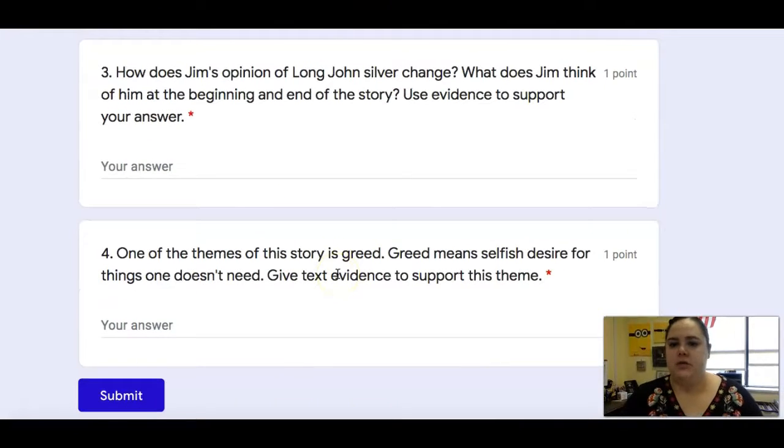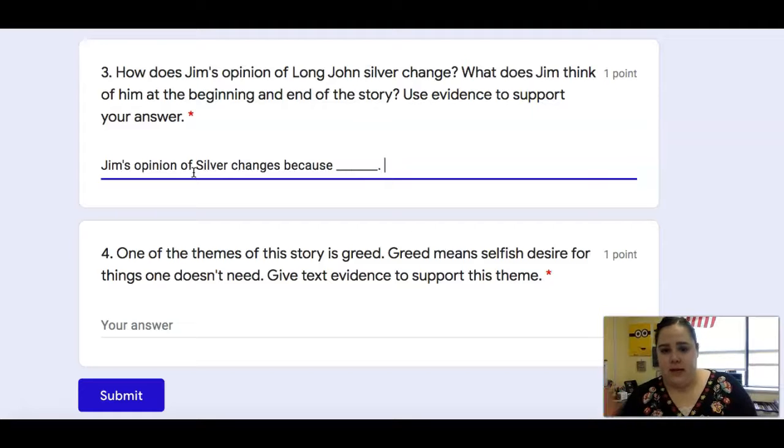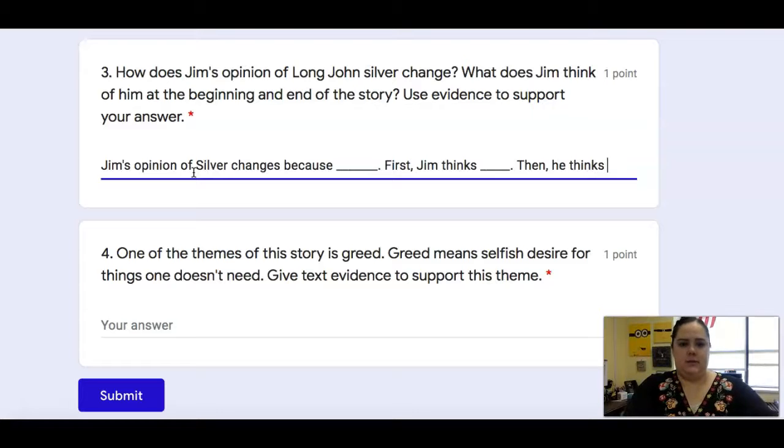Number 3, how does Jim's opinion of Long John Silver change? So there's the first part. Jim's opinion of Silver changes because blank. What does Jim think of him at the beginning and end of the story? First, Jim thinks blank, then he thinks blank. So that would be your evidence.